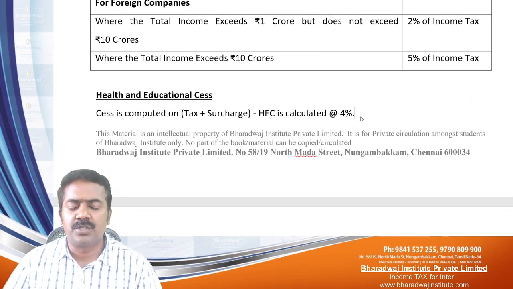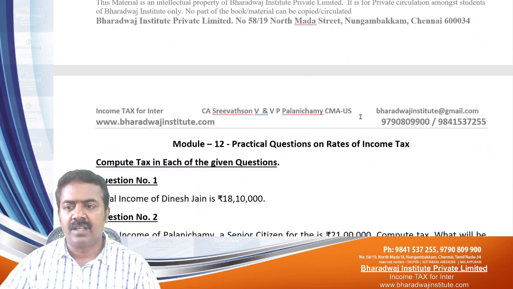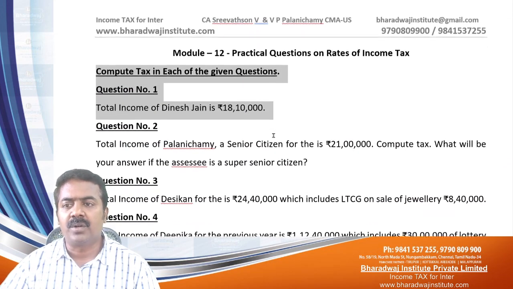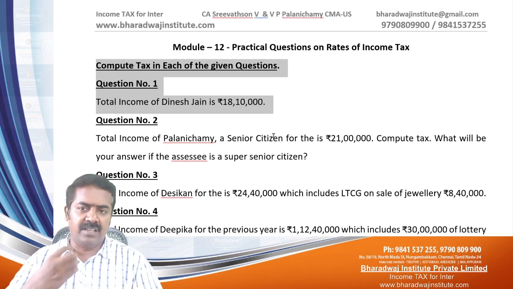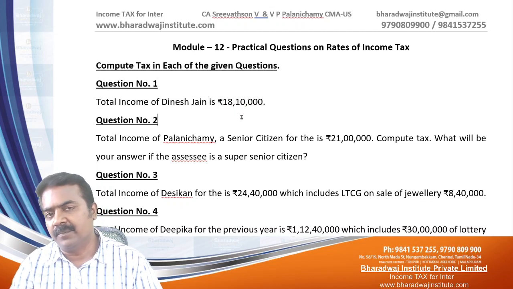Sir, how to work this out? We will see through our problem so that you will understand in a better way. Now, what I request is, please go through question number 1. You try to work it out first. All the questions you are going to try, and I will give the explanation. For example, 18,10,000.